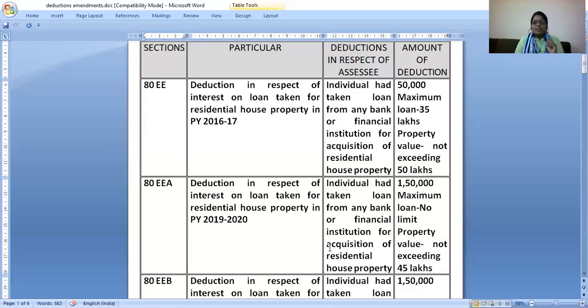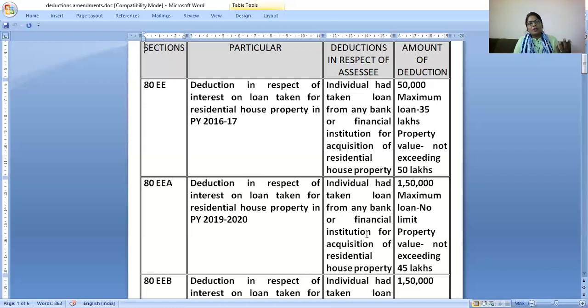But in the case of self-occupied property, interest on loan is allowed only up to 2 lakhs in house property. So interest paid in the financial year 19-20 above 2 lakh rupees can be claimed here. I'm repeating, you cannot take double deduction of interest under section 24 and 80EEA, not allowed. You take up to 2 lakhs, you all know self-occupied, the GAV and all is nil, still interest on loan is allowed. There you deduct.